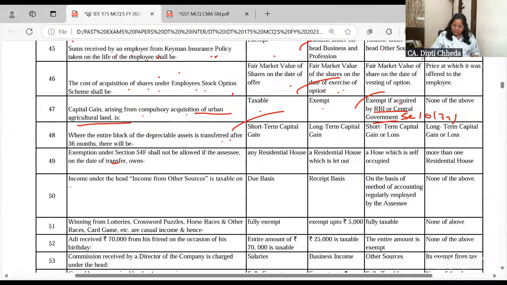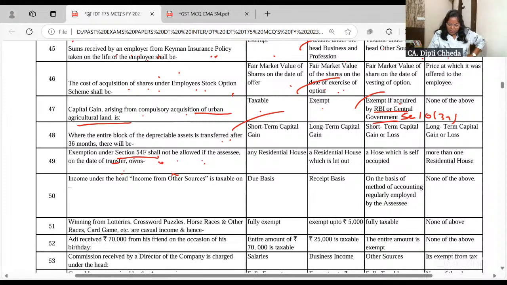Exemption under section 54F shall be allowed only if on the date of transfer... What is 54F? You sell anything and you buy a house. So you will get this exemption.